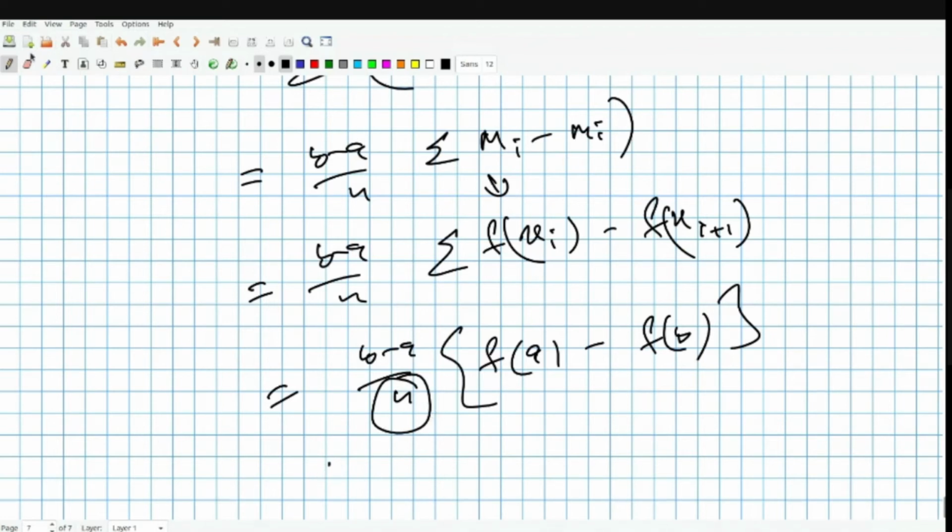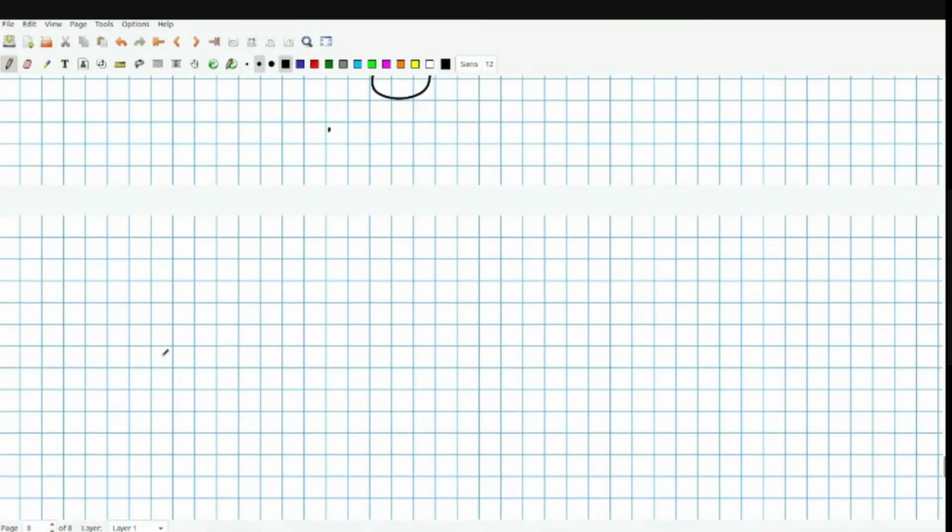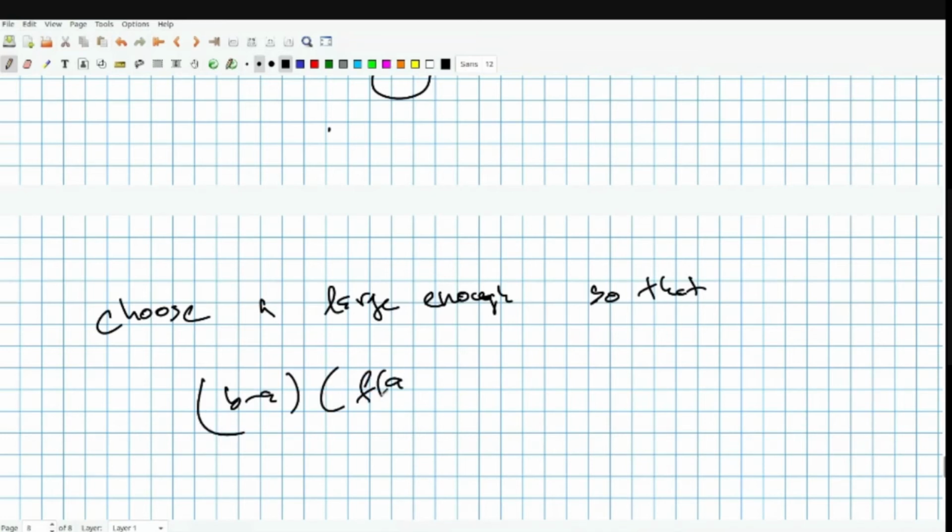So our idea is just this: we will choose n large enough so that (b minus a times f(a) minus f(b)) by n is less than or equal to epsilon. So essentially this will give you that the function is Riemann integrable, right?